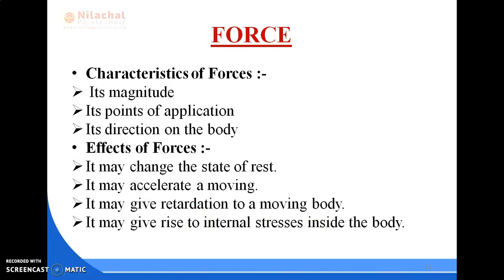So these are all about the characteristics of forces and the effects of forces. Next, come to the next slide.